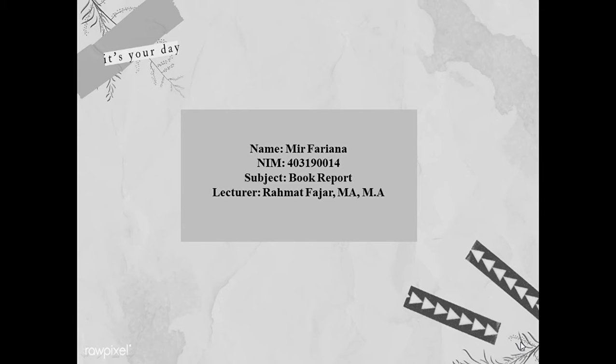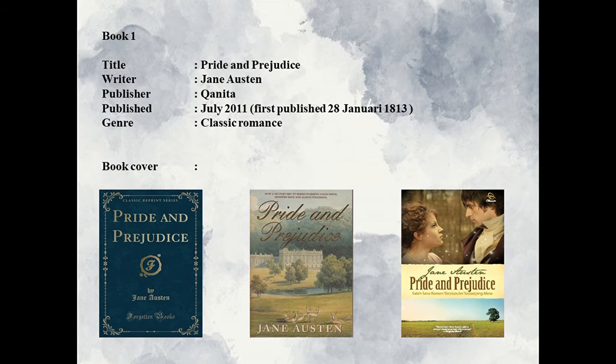Here I want to explain about the novel that I chose in the book report subject. The novel that I chose is entitled Pride and Prejudice. The writer is Jane Austen and it was first published on 28 January 1813. The genre of this novel is classic romance. This is the book cover of this novel.